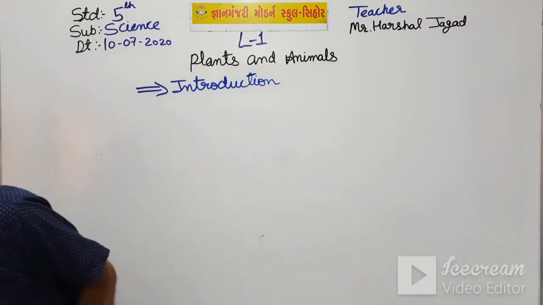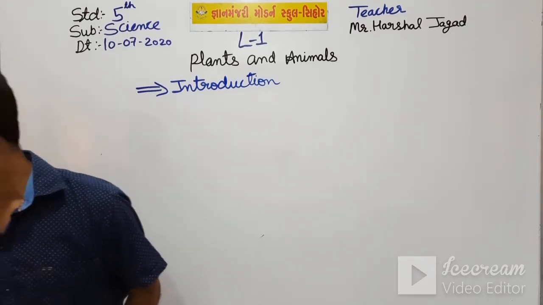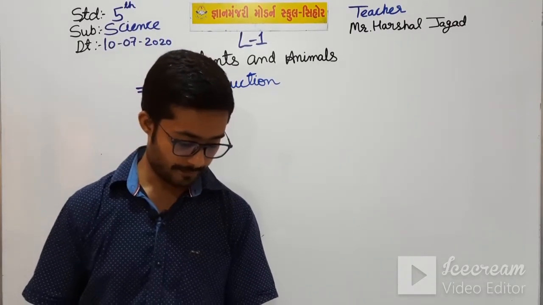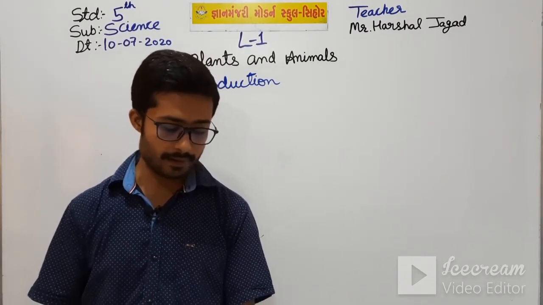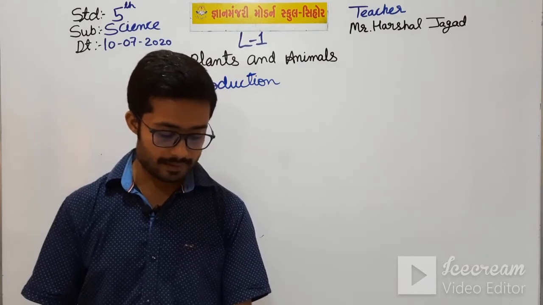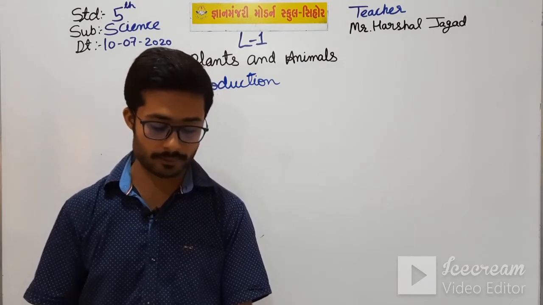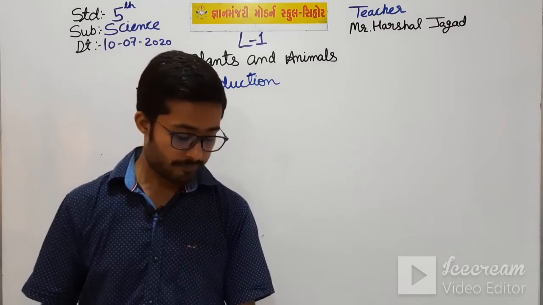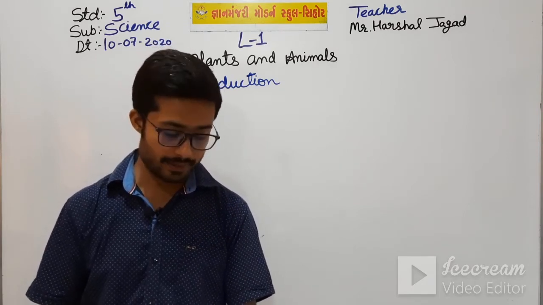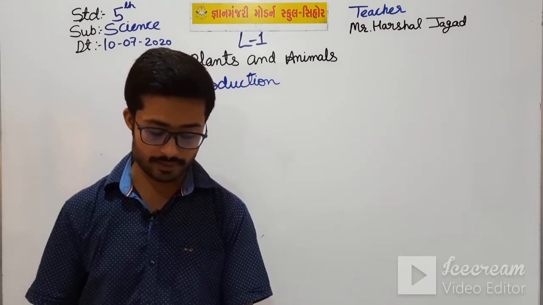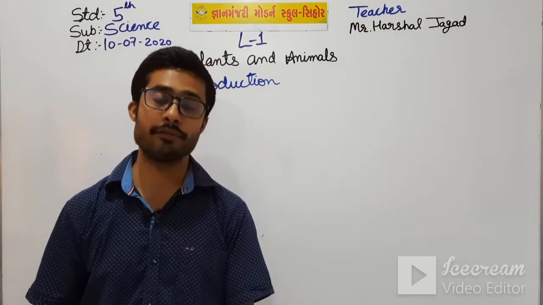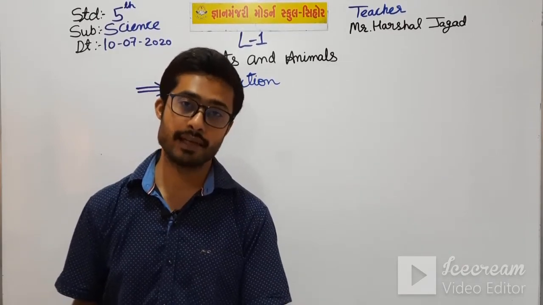In the introduction, there are the first three lines. You have seen in earlier classes that there are thousands of species of both animals and plants. Animals and plants are living things. As living things, they have certain common features, and at the same time they also differ in some ways.